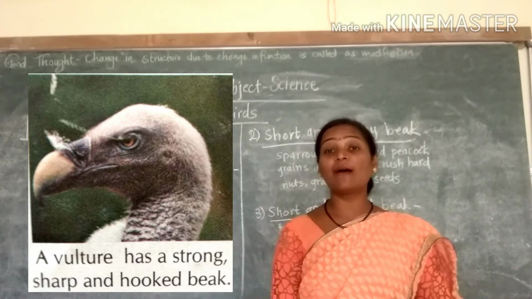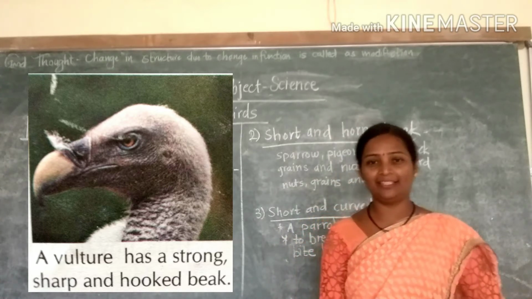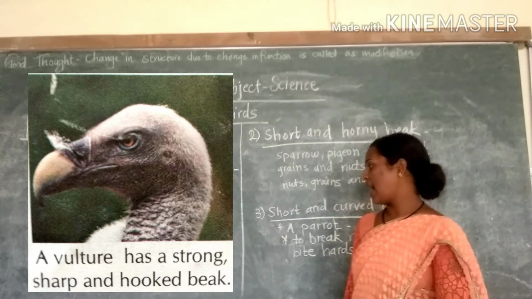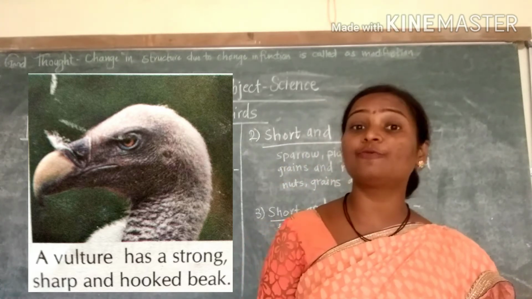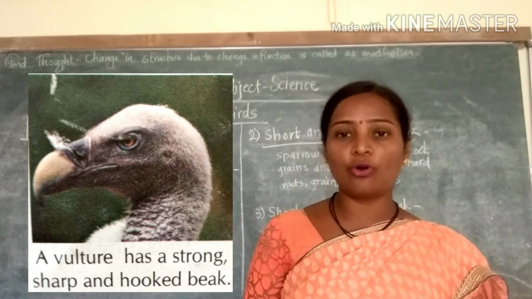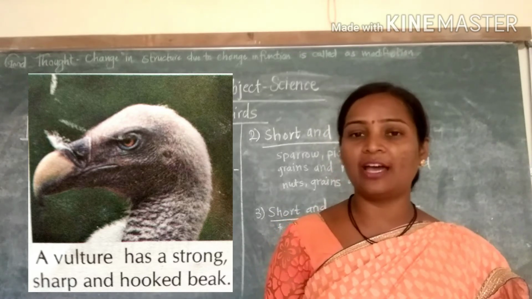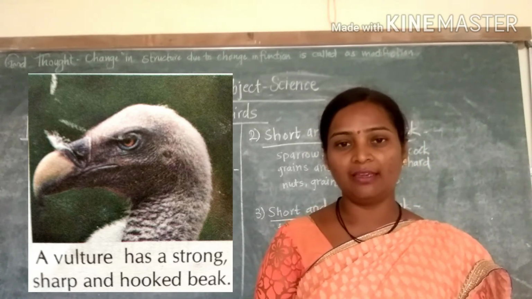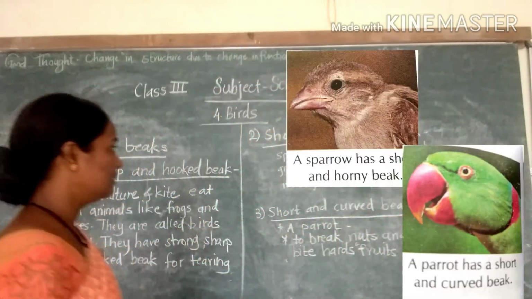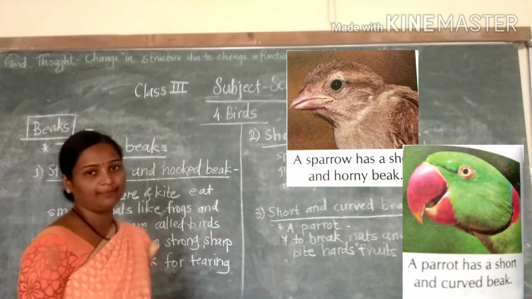They are called birds of prey. They are hunting others. They have a strong, sharp and hooked beak to tear the flesh of those frogs and snakes. So here in the picture you have to observe which type of beak they have. Okay. Next one. The type is short and horny beak.